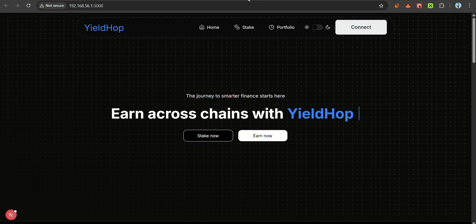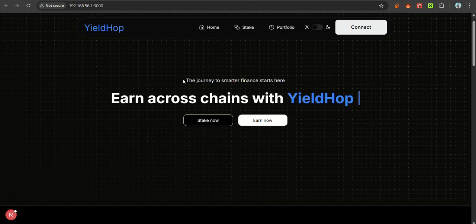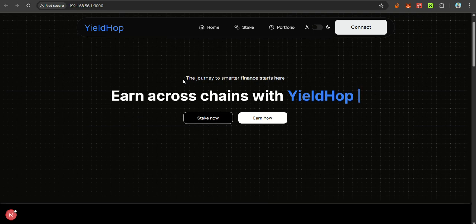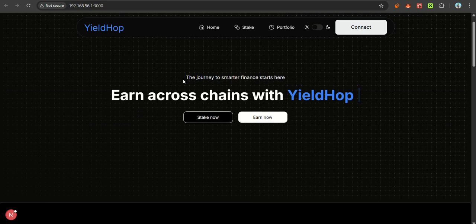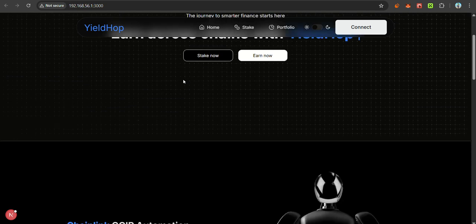Funds and earn across the multiple chains. So let's begin. The journey to the smart finance starts here. Earn across the chains with YieldHop. Stake now and earn now.